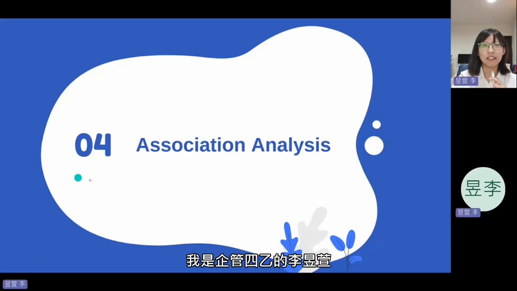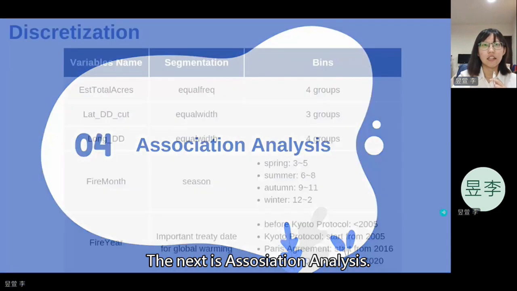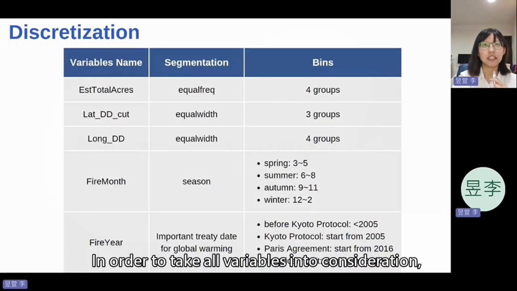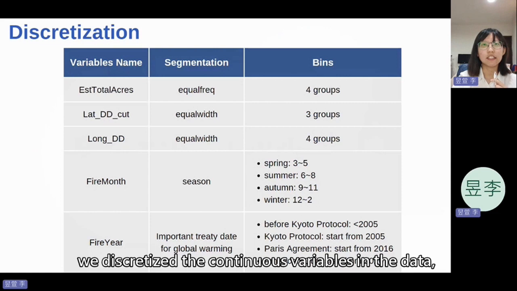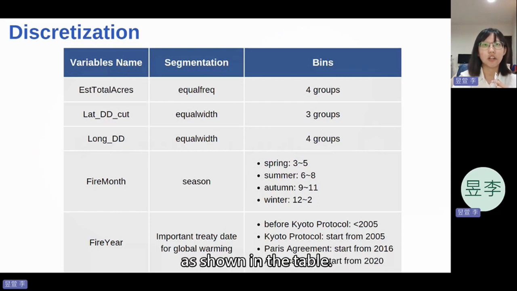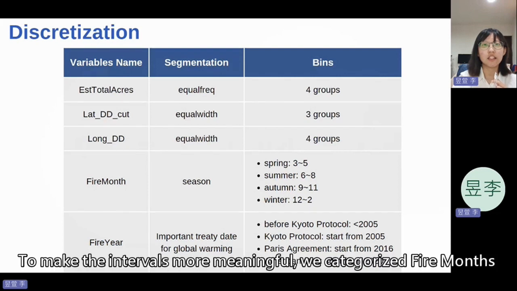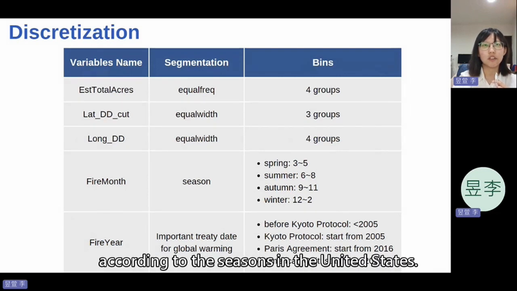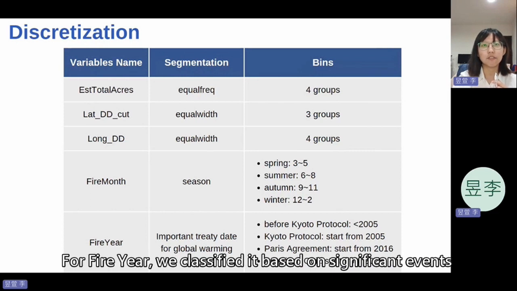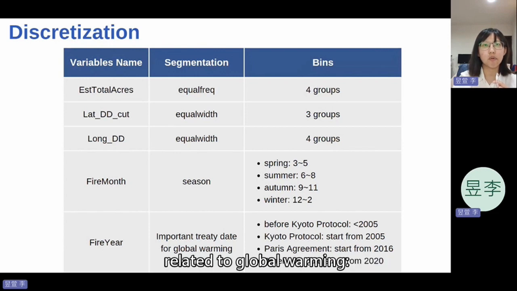我是企管四乙的李玉山。The next is association analysis. In order to take all variables into consideration, we discretize the continuous variables in the data, as shown in the table. To make the intervals more meaningful, we categorize fire months according to the seasons in the United States. For fire year, we classified it based on significant events related to global warming.